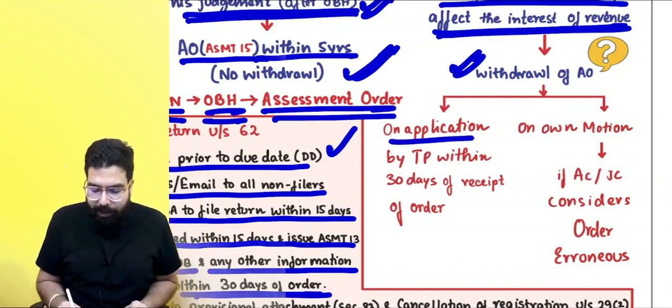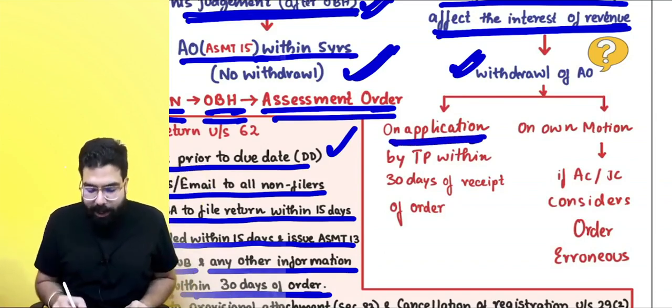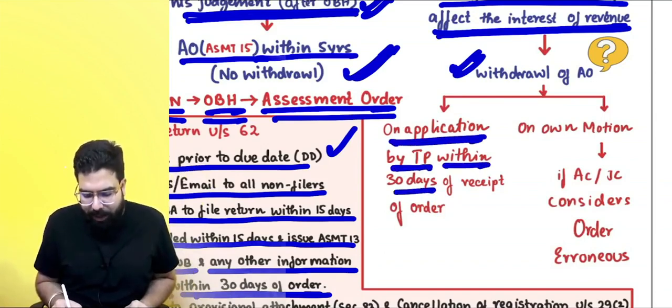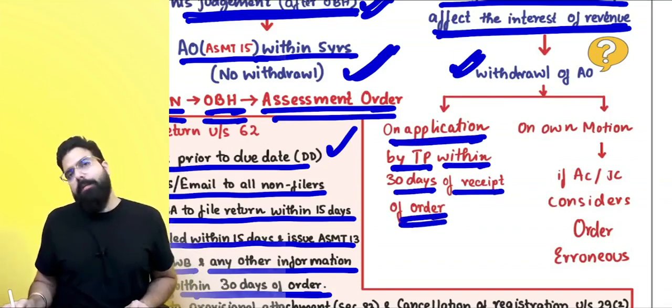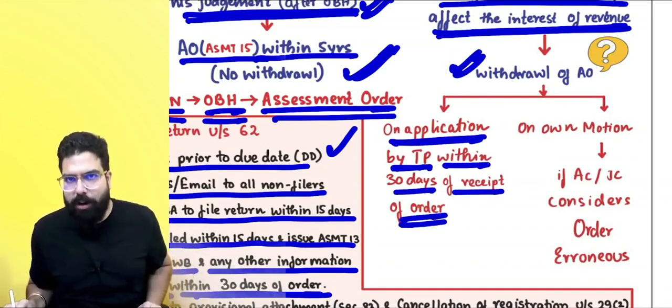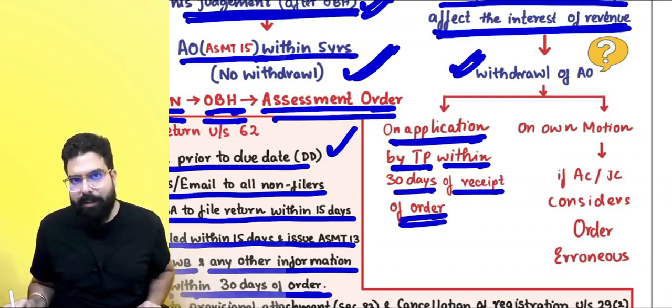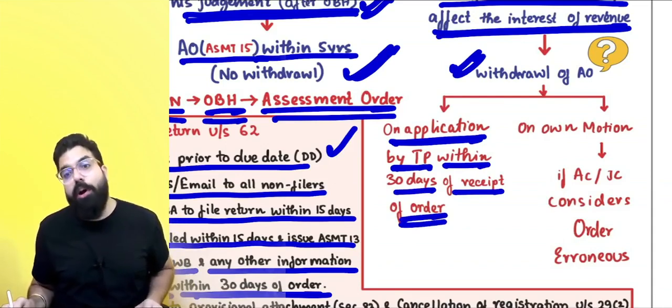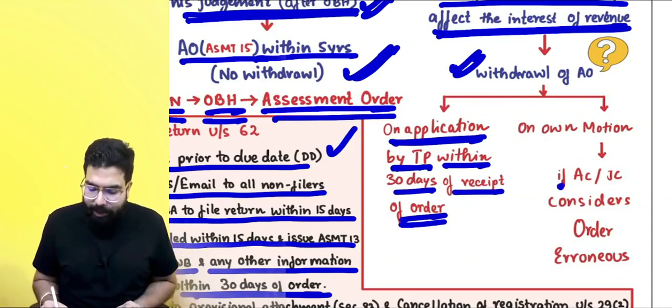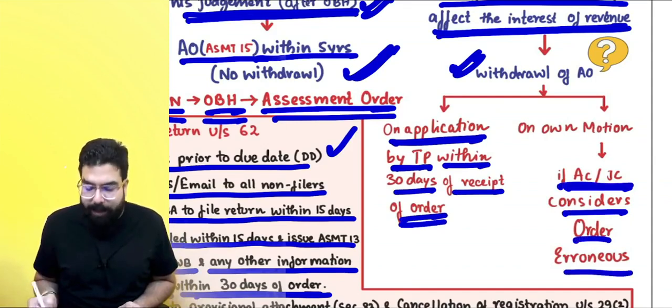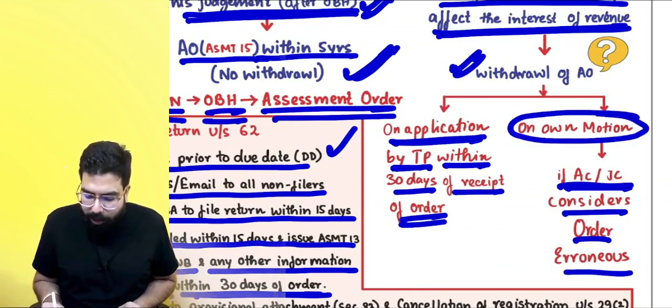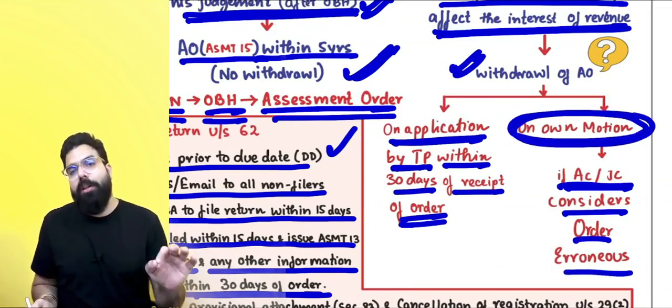So the taxable person can file an application. On an application by the taxable person, within 30 days of receipt of the order, the assessment order can be withdrawn. Or the ACJC, if they consider the order has been passed erroneously, can on their own motion also withdraw the assessment order.